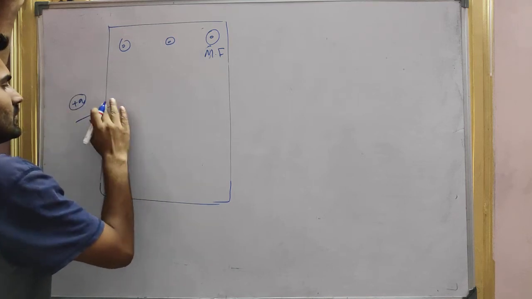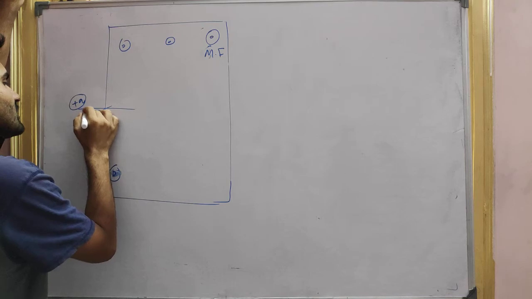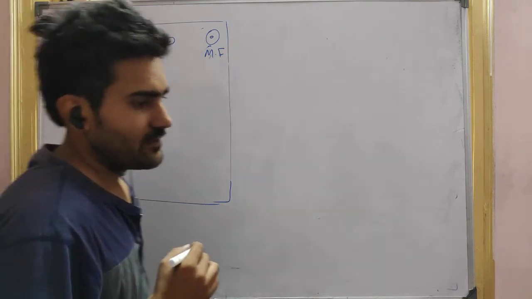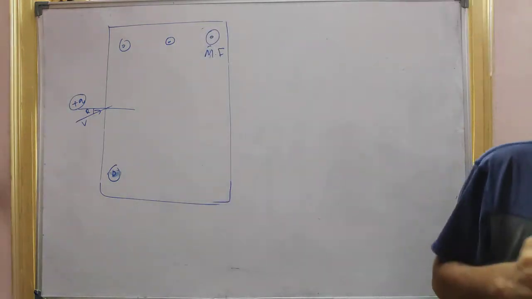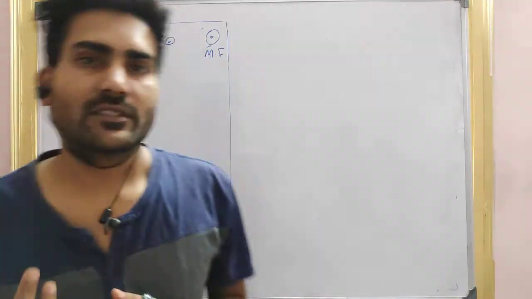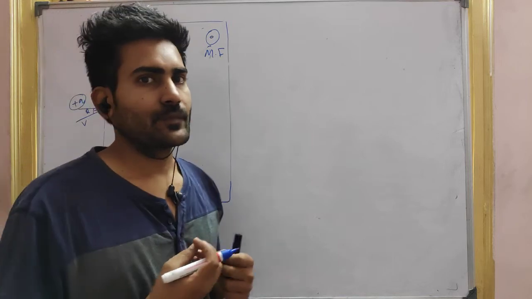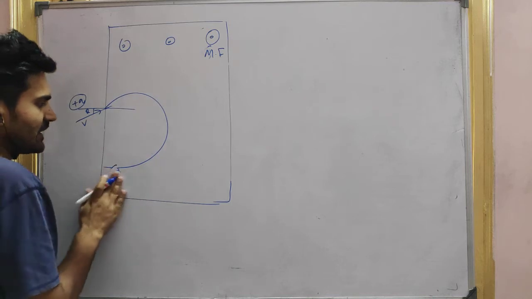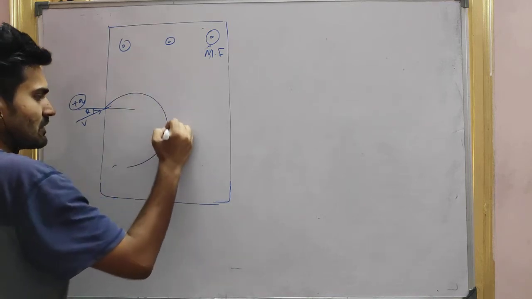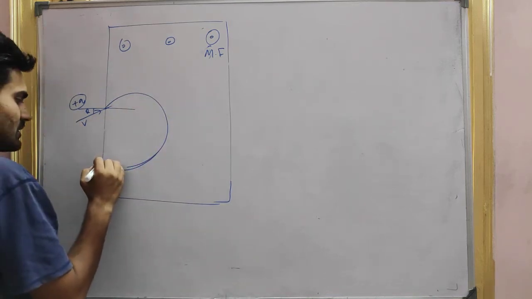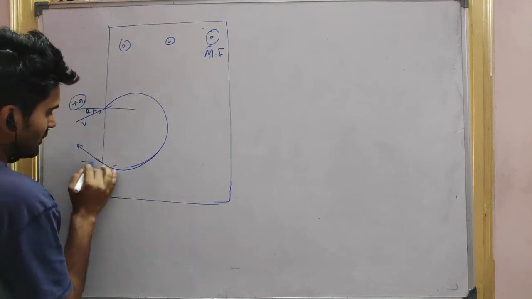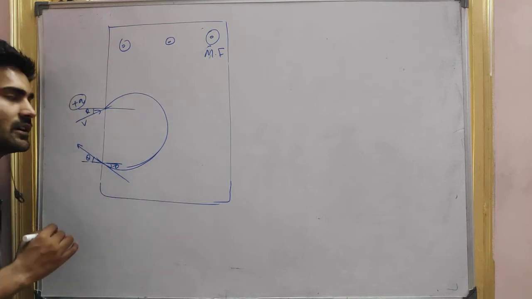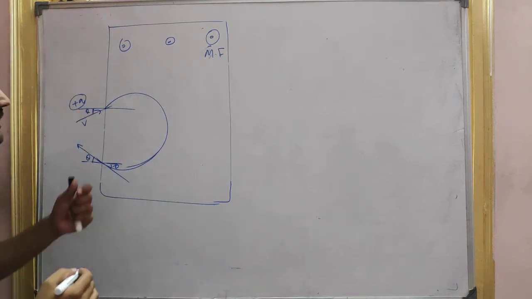So we have projected this charge with some velocity, let's say v. Tell me, will it make the clockwise circle or the anti-clockwise circle? I think it will make the clockwise circle like this, and it will again make the same angle as it is coming in, theta.